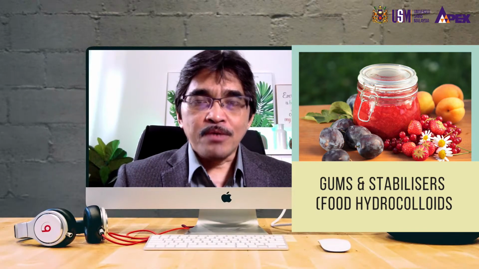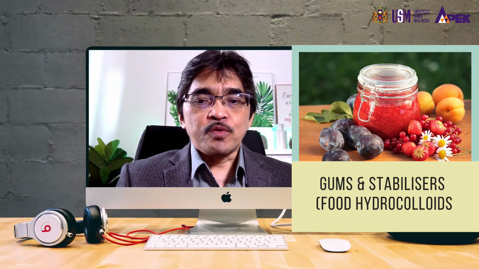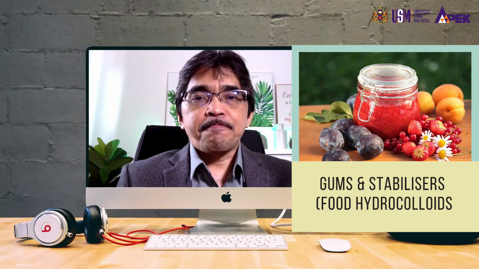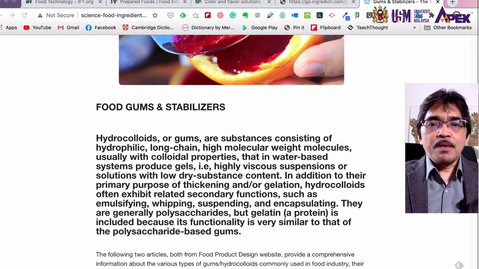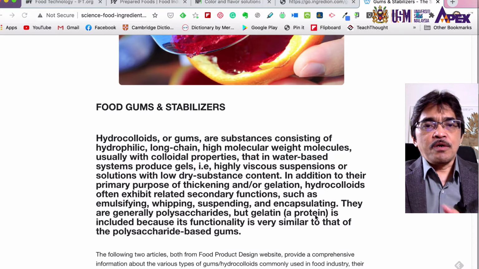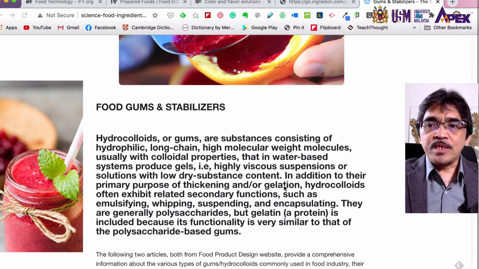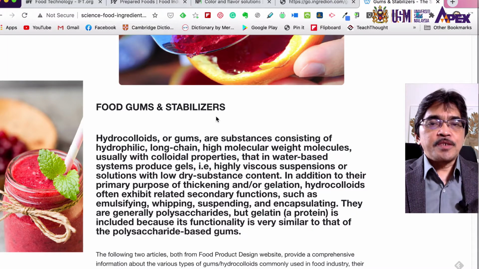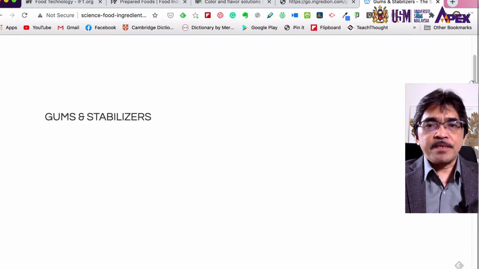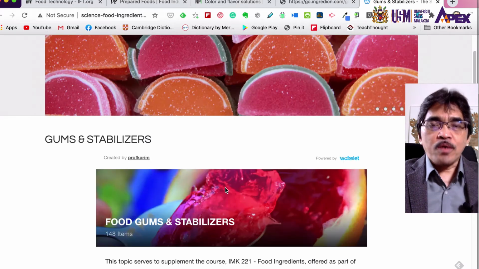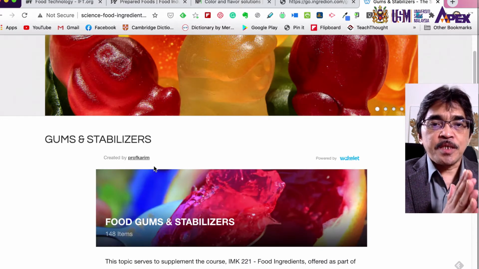So to learn more about this topic, I want to refer you to a website. Let's check on this website. This is the website on the science of food ingredients. On this website, you can see there are many topics, but I just want to focus on gums and stabilizers here.